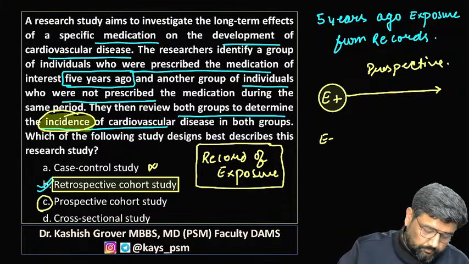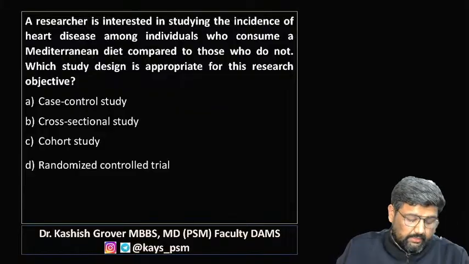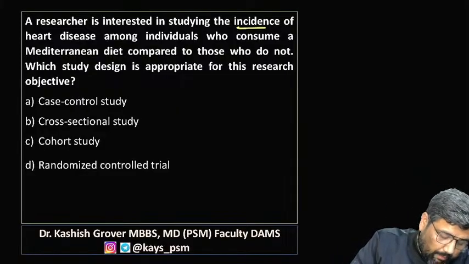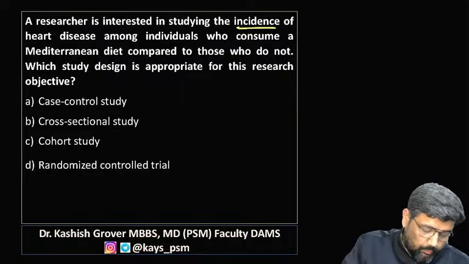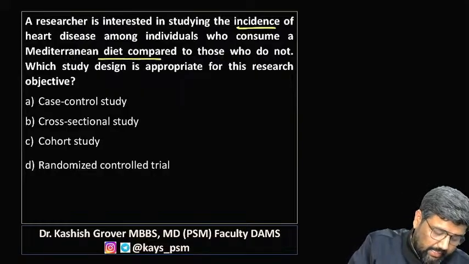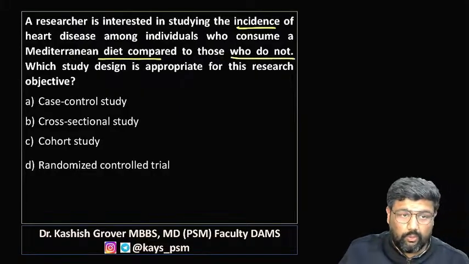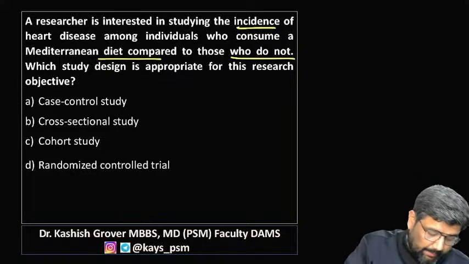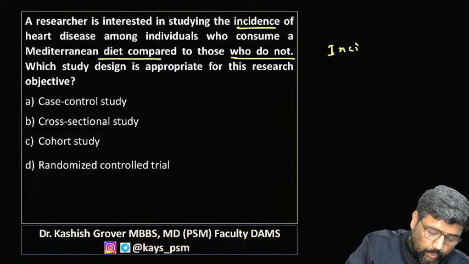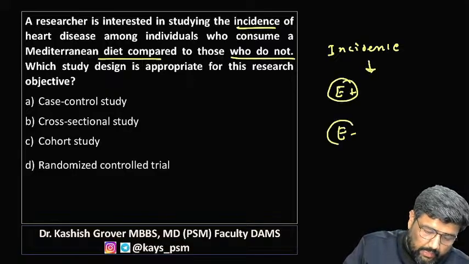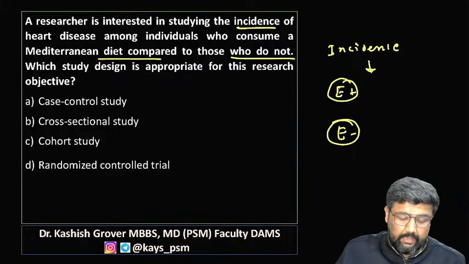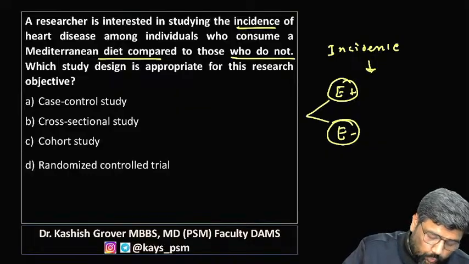Now, a researcher is interested in studying the incidence of heart disease among individuals who consume a Mediterranean diet compared to those who do not. So what is happening here? We are comparing incidence among two groups, taking Mediterranean diet and not taking it.